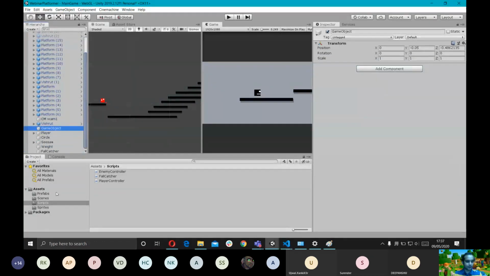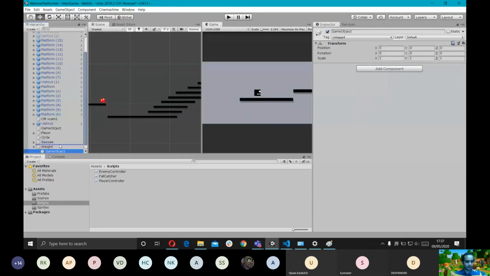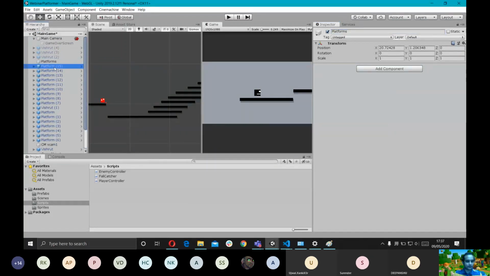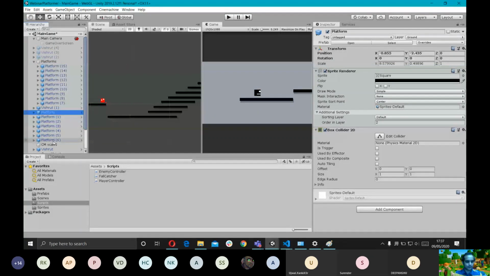Okay, first thing I'm gonna do is move all the platforms into an empty game object. So I'm gonna call it platforms, because there's way too many platforms now. Cool.